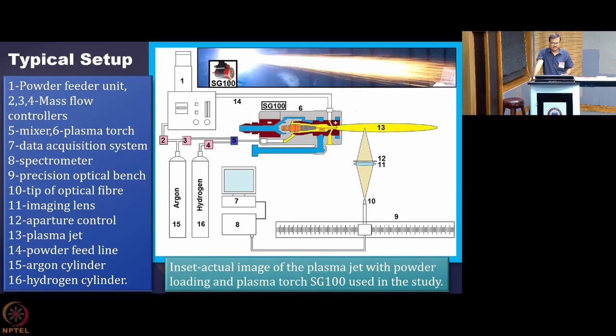And the optical bench, this number 9, allows you to move this fiber as per your wish at the specific axial location where you want to measure the temperature. So this is the case for the optical emission spectroscopy of thermal plasma jets. Okay, this is a typical configuration that we use.